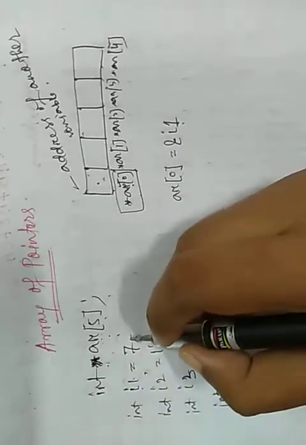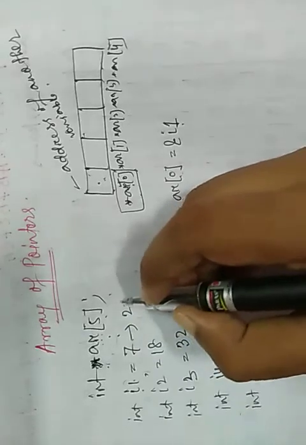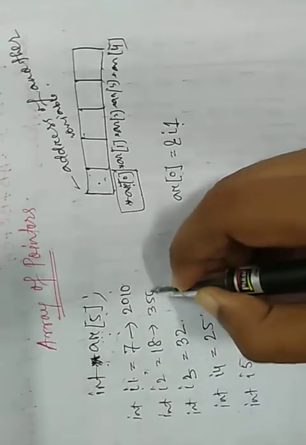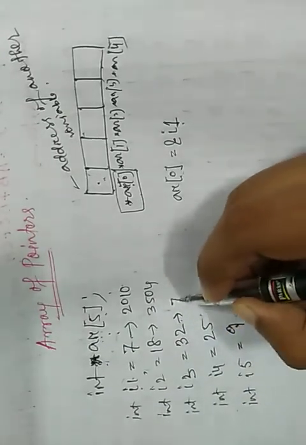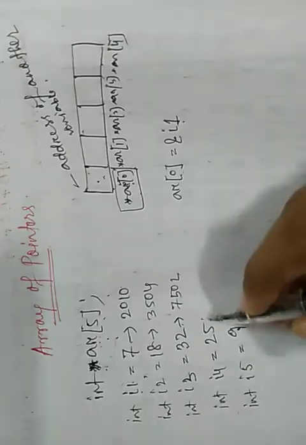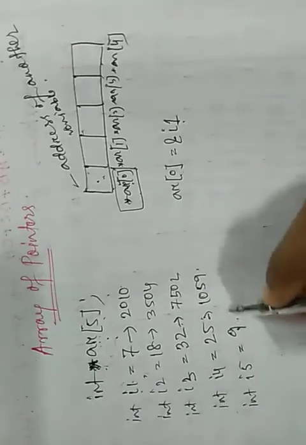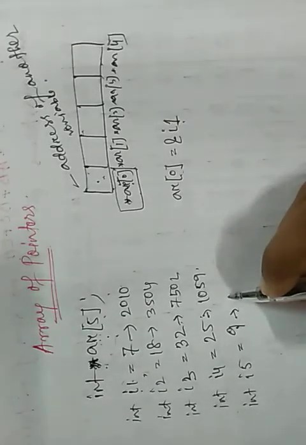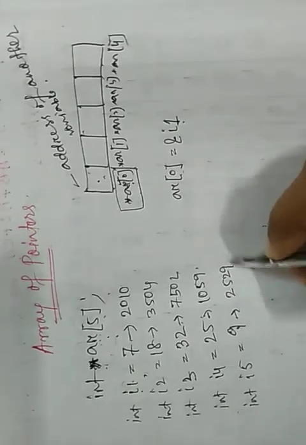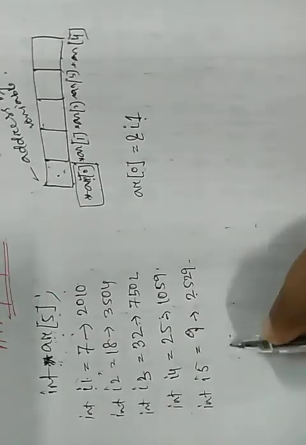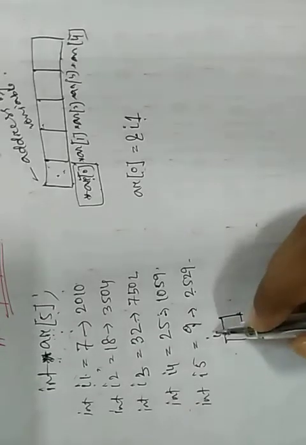Suppose the addresses are 2010, 3504, 7502, 1059, 2529. Every variable should have an address. I am writing only for the first one. So I1's address is 2010, and its value is 7.